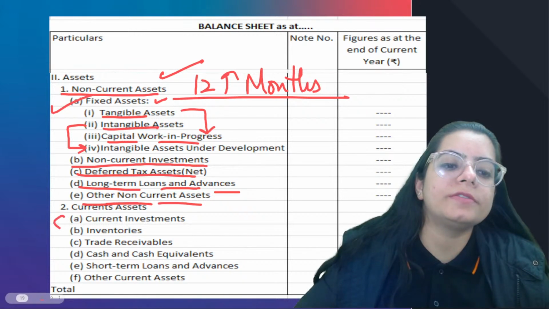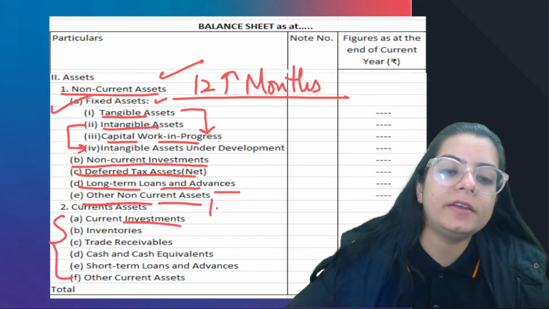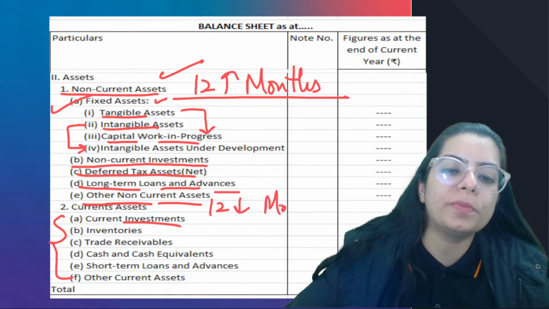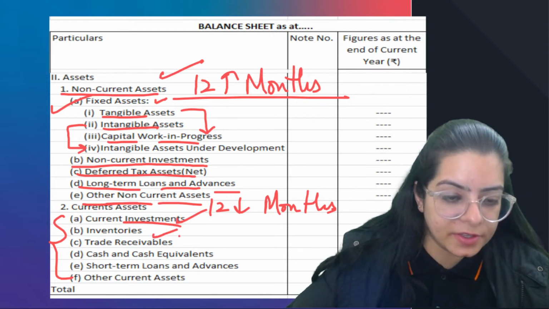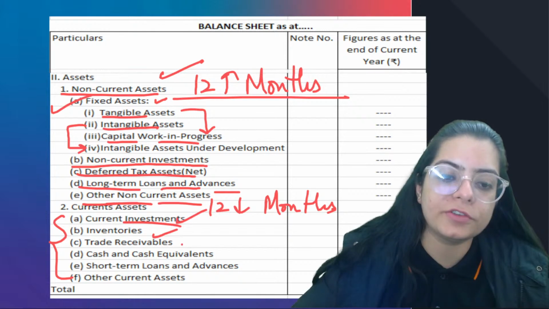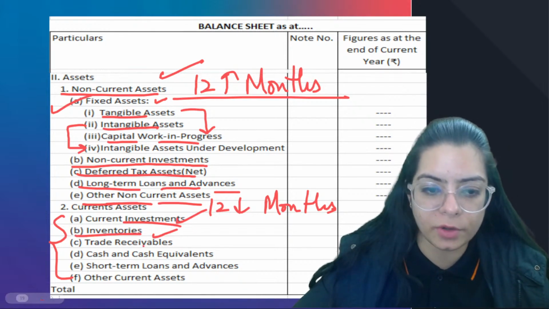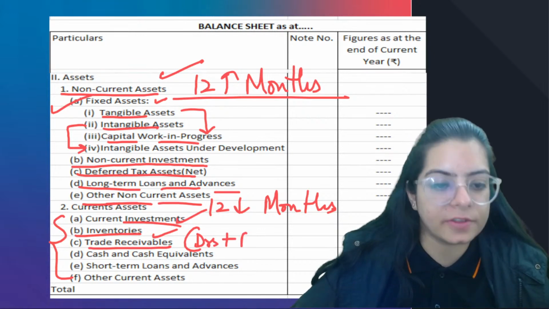Current assets cover SITSCO, that is, assets which are going to benefit you for a period of less than 12 months. So current investments, and inventories. Your inventory is your stock, whether raw material or finished goods. Trade receivable means debtors plus bills receivable.